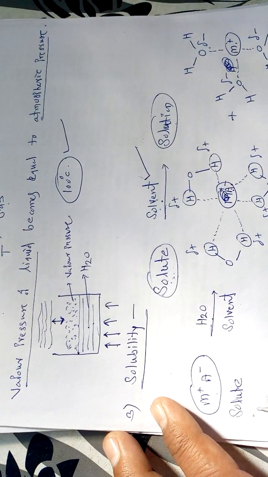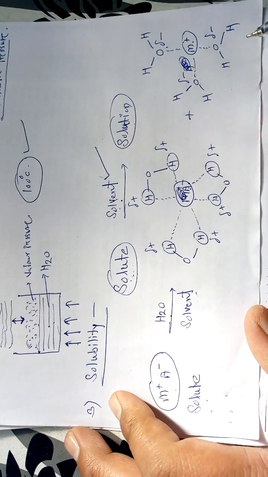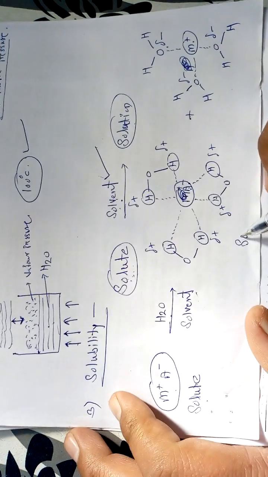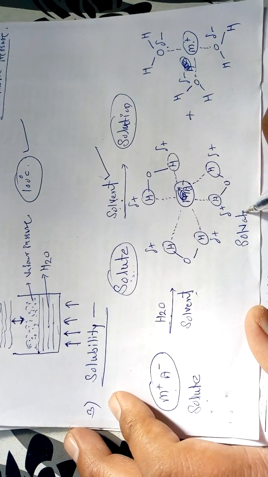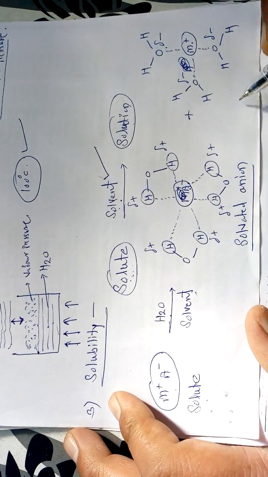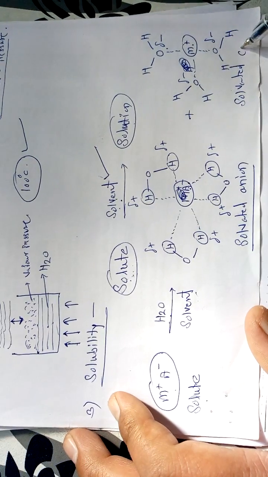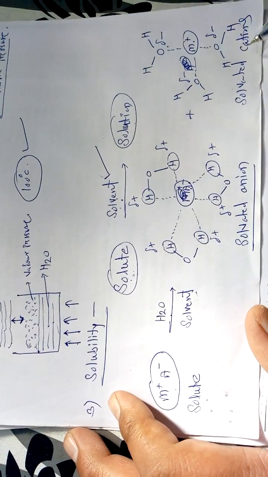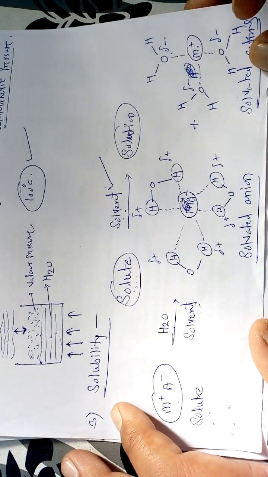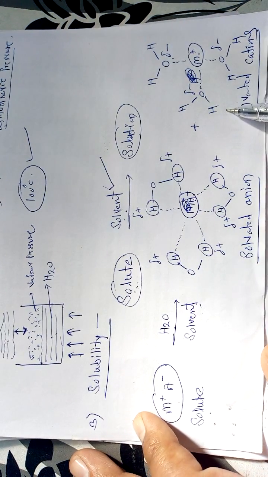So whenever a solute is dissolved in a particular solvent, solvated anions and solvated cations are formed, due to which the solubility phenomenon takes place.